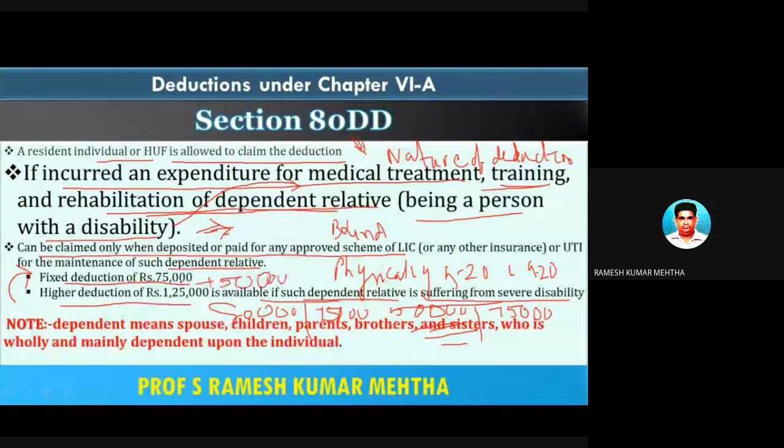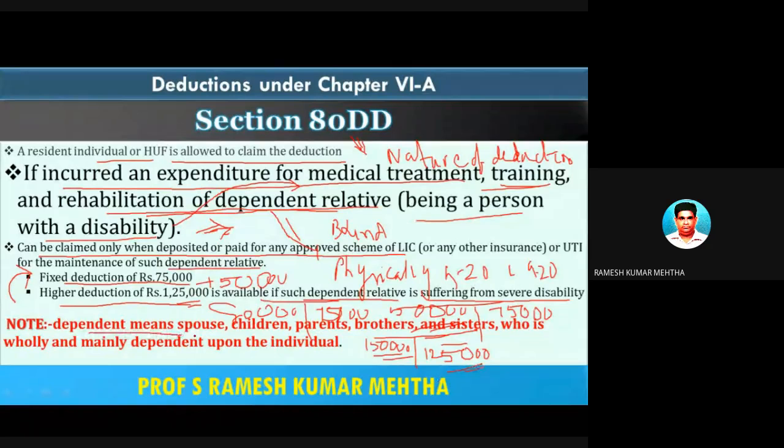For example, he is having severe disability, and the amount which was deposited is 1,50,000 rupees. So as he's having severe physical disability, and the amount deposited was 1,50,000 rupees, as the maximum ceiling is 1,25,000. So under section 80DD, the assessee can claim over the expenditure incurred for medical treatment, training, and rehabilitation of such dependent relative, an amount of 1,25,000.